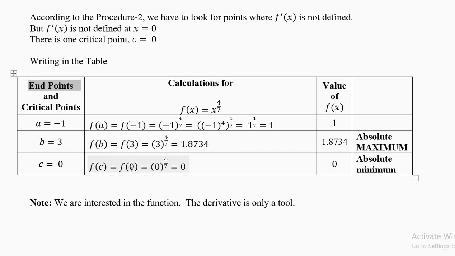F of c equal to 0. 0 power 4 by 7 is 0. 0 power anything is 0. So your three values are 1, 1.8 and 0. Which is the smallest value? 0. Write absolute minimum. Which is the biggest value? 1.8734. Write absolute maximum.